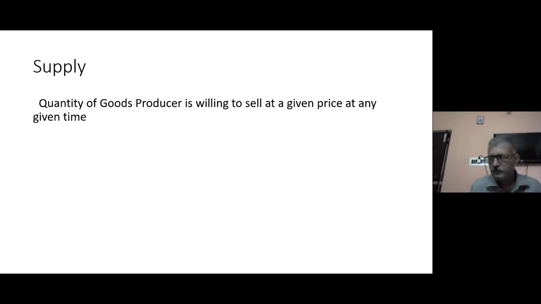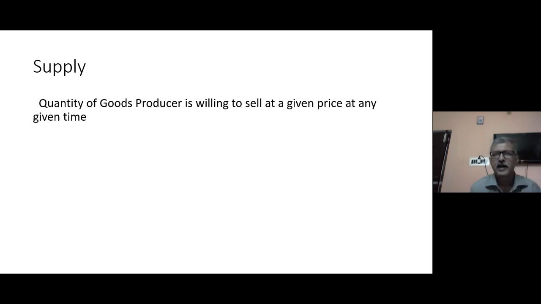First, the definition of supply. Supply means the quantity of goods a producer is willing to sell at a given price at any given time. Again, we need to understand two important things. It is not all the quantity of goods which the producer is willing to sell. Rather, it is the quantity of goods that the producer is willing to sell at a given price.